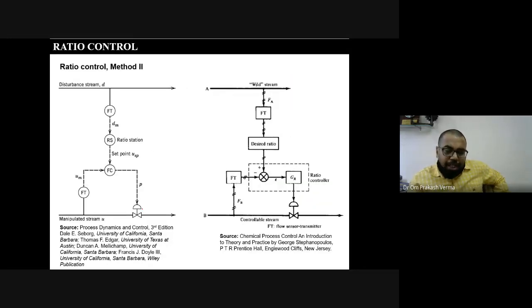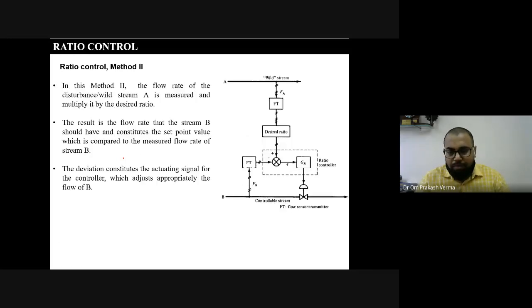So again, we have taken two diagrams with the same configuration, figure 1 and figure 2. Figure 2 is taken from Stephanopoulos. However, this is taken from the CBOR, the most standard book, right? In this, there are some changes here. We have changed from method 1. Some modification is done here.